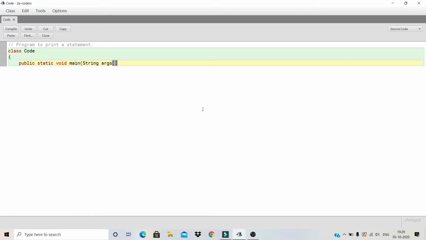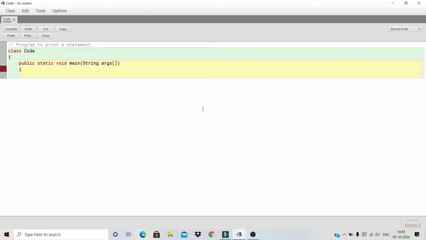What do we say? Square brackets. Okay, done. This whole line is known as the main method. This is needed, this is important. The class name is also important.